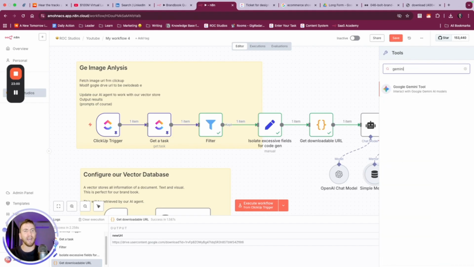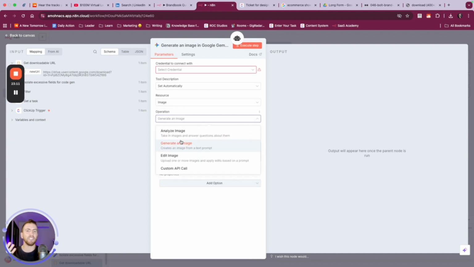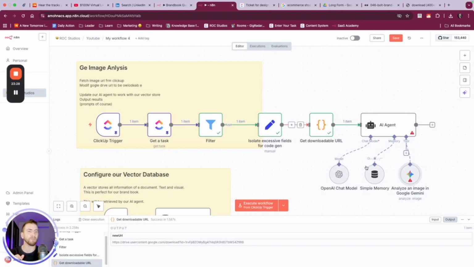OpenAI doesn't really have that as a tool for one of these agents, but Google Gemini does. So what we can do is change the resource from text to image. Not generate an image, but analyze an image. We'll add our credentials in a second, but you can come in here. I recommend using 2.0 Flash, and we'll be good to go.